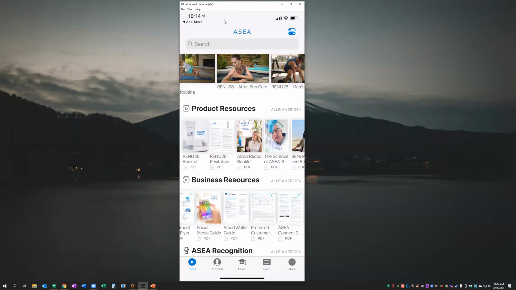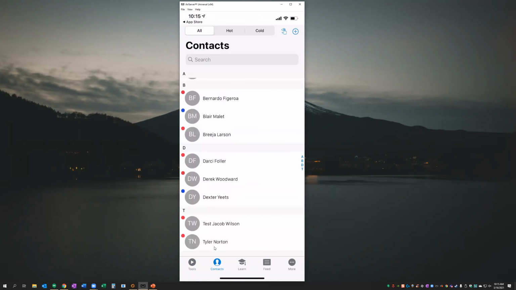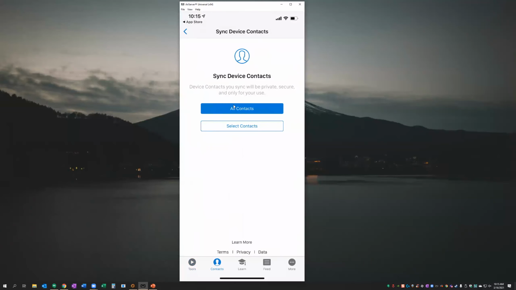So now if we go to the contacts button here at the bottom, let's show you how to send something to someone directly. You can see I have a few contacts added here in my phone already. If I wanted to add somebody else in my contact list who's instantly interested in ASEA, I can go to my sync device contacts button here. And now I have an option to sync all of my contacts or select.